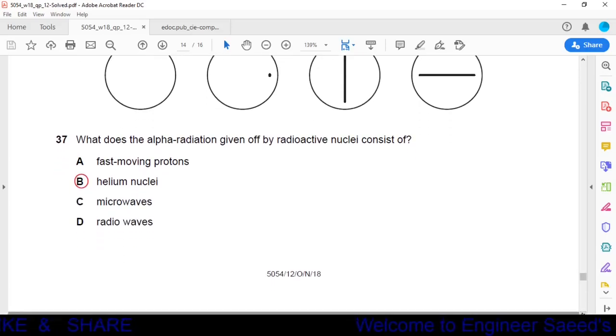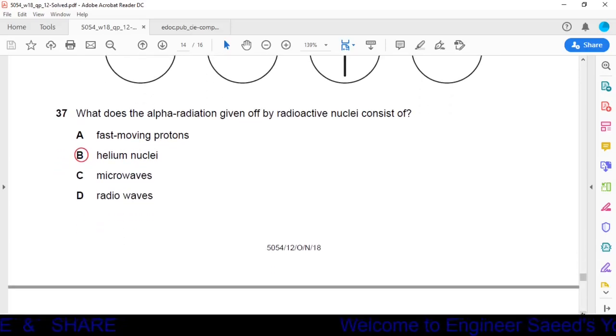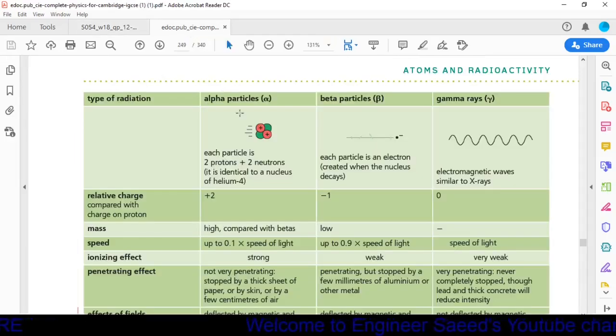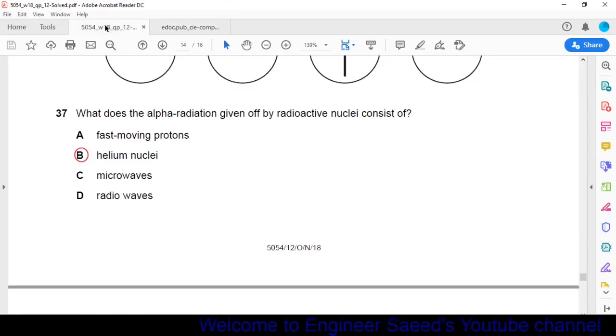Question number 37. What does the alpha radiation given off by radioactive nuclei consist of? Option A, fast moving protons. Option B, helium nuclei. Option C, microwaves. Option D, radio waves. We have studied that alpha particles are identical to the nucleus of helium-4. So option B is the correct one.